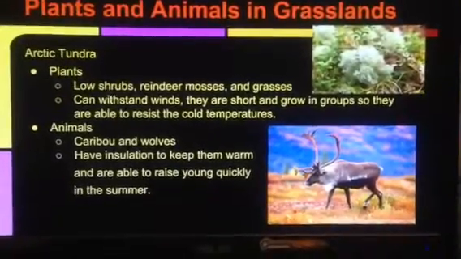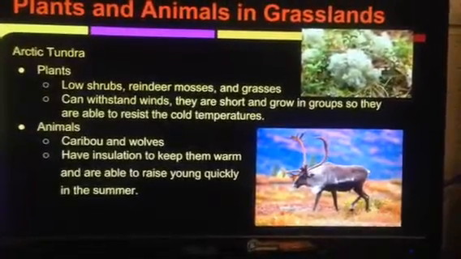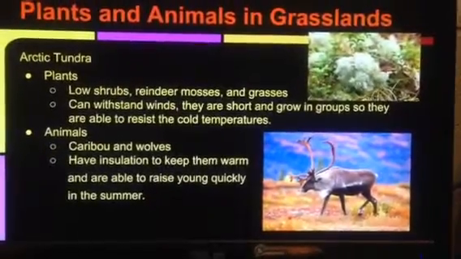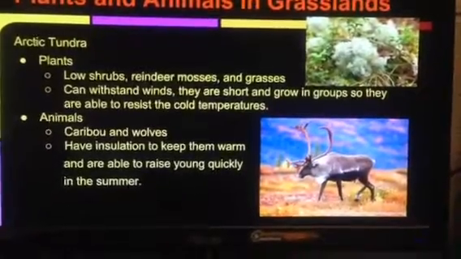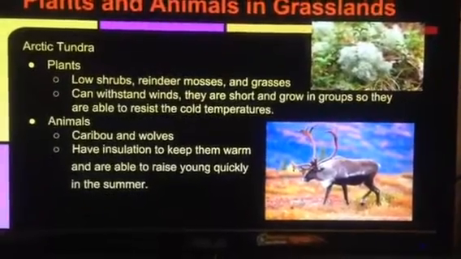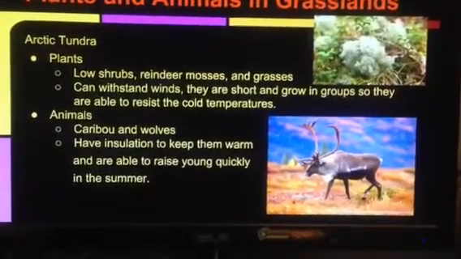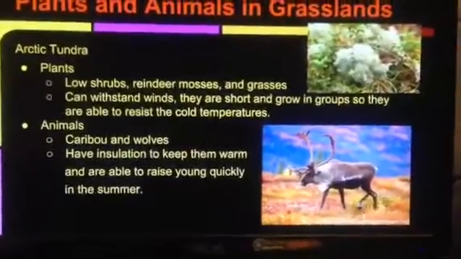For the Arctic tundra, the plants are low shrubs, reindeer mosses, and grasses. They can withstand winds, and they are short and grow in groups, so they're able to resist cold temperatures. Animals are caribou and wolves. It's cold in the Arctic tundra, so they have insulation to keep warm. And they can also raise their young quickly in the summer, so they don't have to raise them when it's cold in the winter.